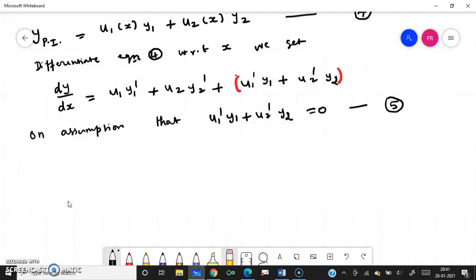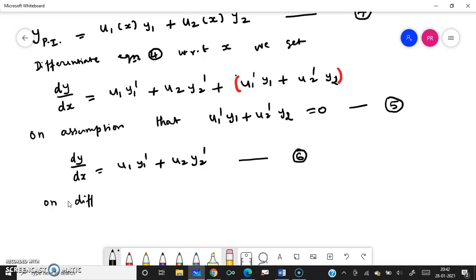Now what you will get is, we are left with dy by dx equal to u1 y1 dash plus u2 y2 dash. Right, this is what you are left with, and this equation we'll name it as equation 6. Again, once more we are going to differentiate.